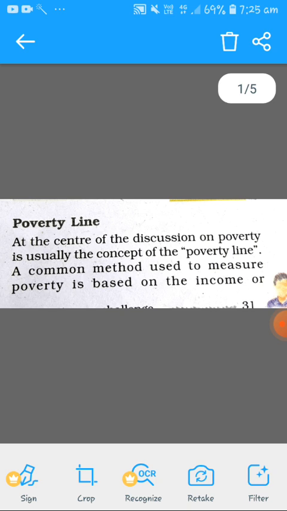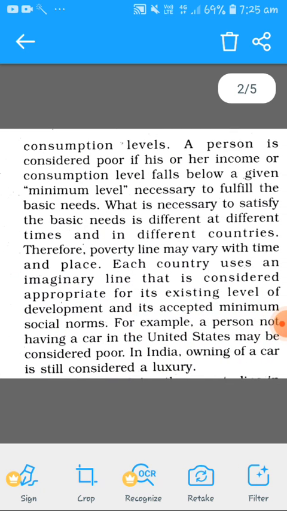In order to measure anything, you will need a unit, so you will need a base. For measuring poverty, what is the thing that we are using? We are using consumption levels and the income of the person. If the income of the person is high, it means that the person is rich. If the income of the person is low, it means that the person is poor.